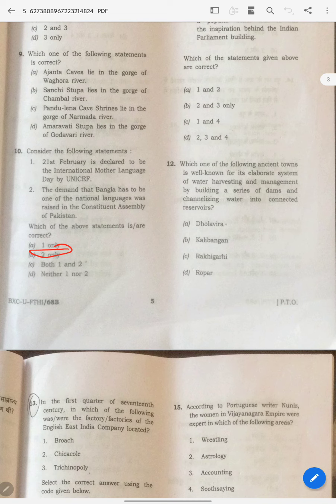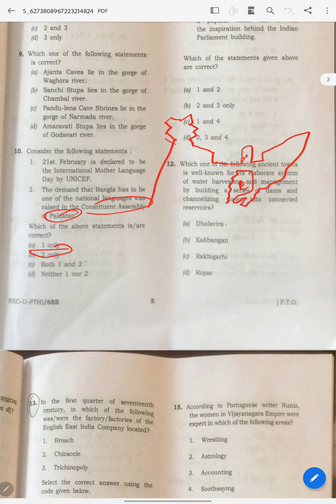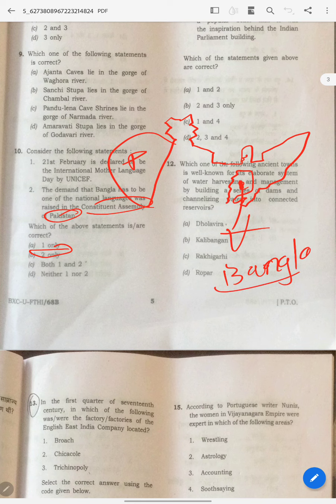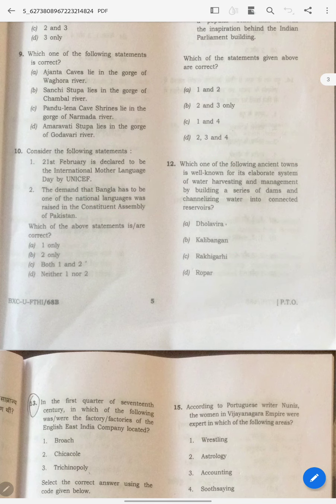B. See how you can keep B. Definitely, in the Constituent Assembly, when India and Pakistan were divided, I am vaguely drawing this. This is East Pakistan. This is West Pakistan. Here, Bangla speaking people are more. So definitely they would have raised it, whether you know or not. But just thinking like that, the answer will be this. So the answer is B.